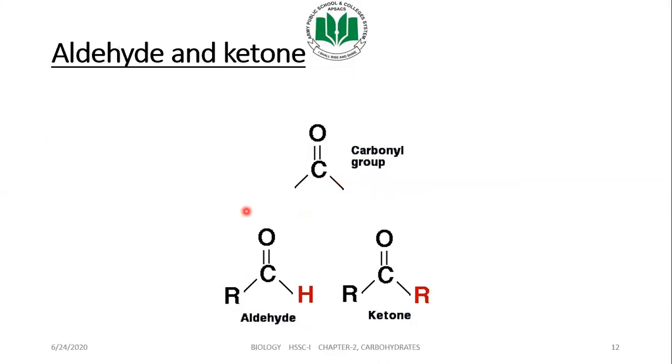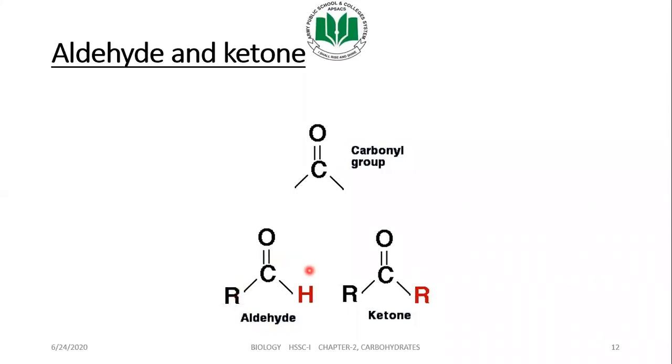Aldehyde and ketone, I hope you are familiar with these groups. These are the functional groups. The main component in these aldehydes and ketones is the carbonyl group, C double bond O. Carbon has a valency of 4, so it can make 4 bonds at a time. In the case of an aldehyde, it makes a double bond with oxygen, a single bond with hydrogen, and one bond with an unknown chain. It can be a polyhydroxy chain, 5 carbons attached with hydroxyl groups.